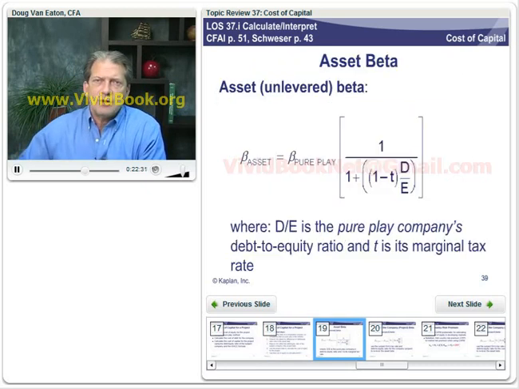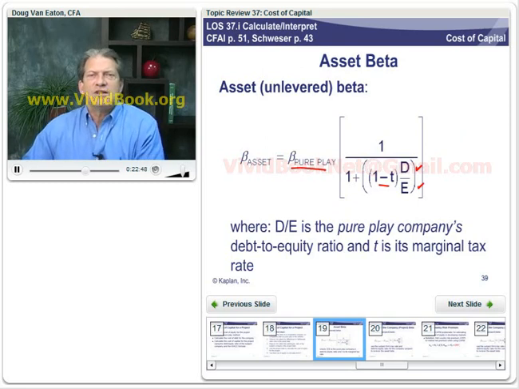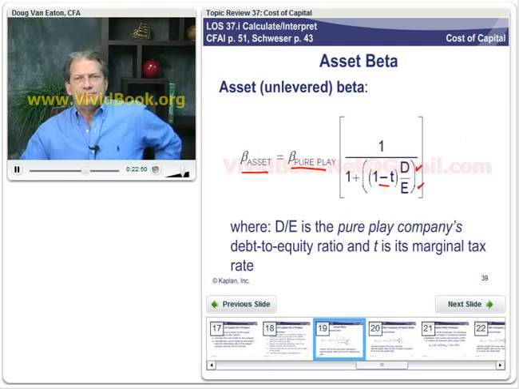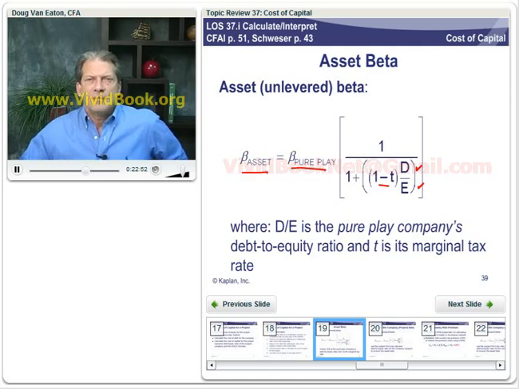Now here's our formula. We've got 1 plus, in parentheses, 1 minus the firm's tax rate times its debt to equity ratio, all in the denominator. So this takes our beta for our pure play company and unlevers it to give us the asset beta. So when we're unlevering, we're using the pure play company's tax rate and the pure play company's debt to equity ratio.